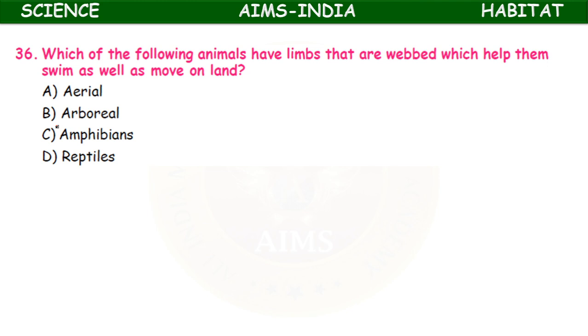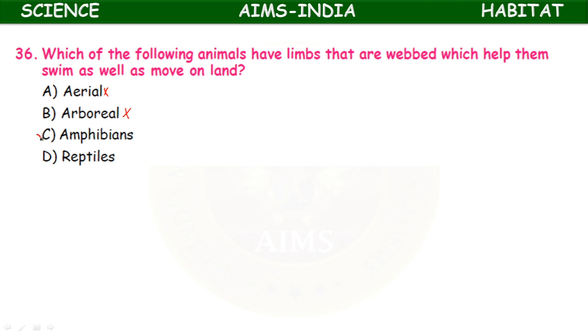Which of the following animals have limbs that are webbed which help them swim as well as move on land? Aerial, arboreal, amphibians, reptiles. You know very well aerial means staying maximum in the air, birds we won't consider, arboreal means on trees.